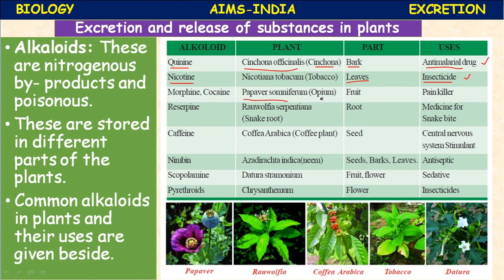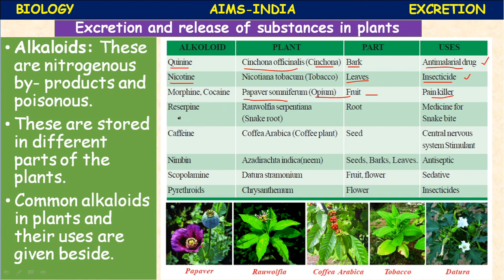Papaver somniferum, the opium plant. From the fruit it is extracted. Opium is used as a painkiller drug, and I see it is misused also, used as a drug, but the main purpose is as a painkiller.